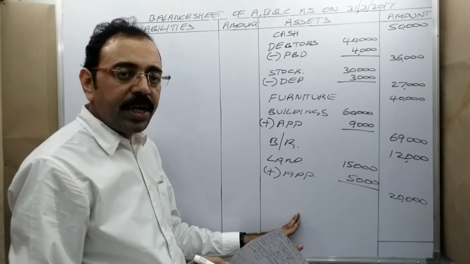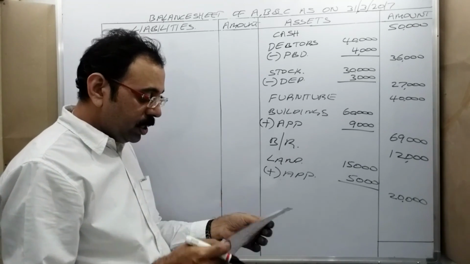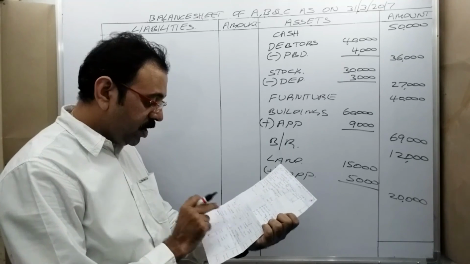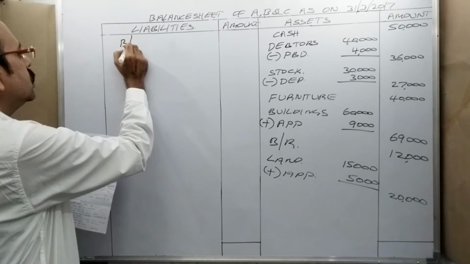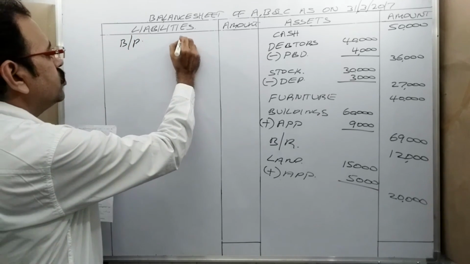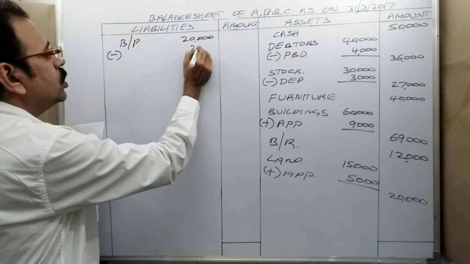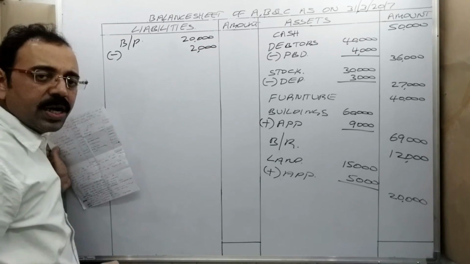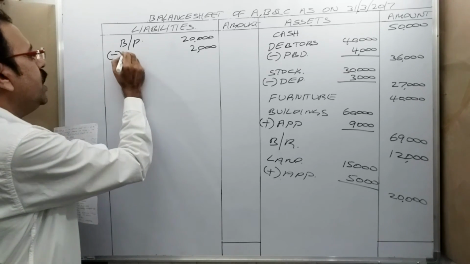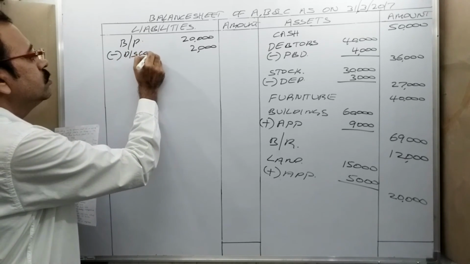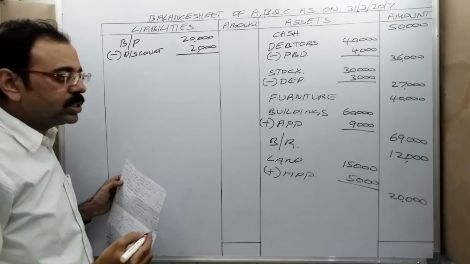Next, all assets are completed. Come to the balance sheet liability side. Bills payables. Is there any adjustment? Yes. 2,000 we need not pay. So bills payables, in inner column 20,000 rupees. We need not pay 2,000. Then what to write further? It is one type of rebate or discount. We can write discount. The supplier has given some discount to us.